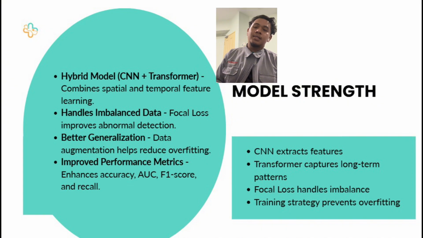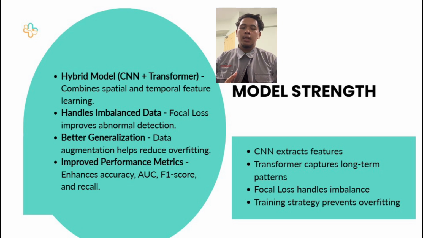So for the next slide is an additional slide, which is model strength. One of the main strengths of this model is that it combines CNN and transformer encoder. CNN is responsible for extracting spatial features, while the transformer captures temporal relationships in the signal.